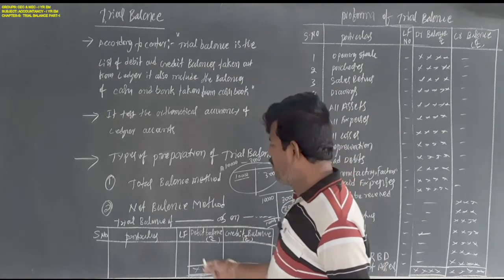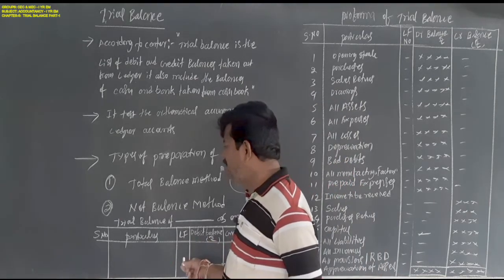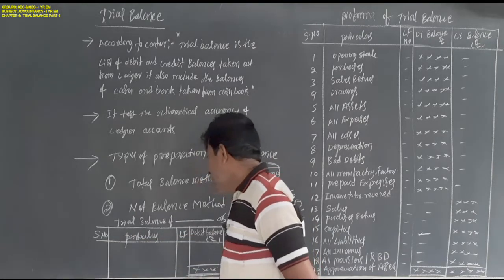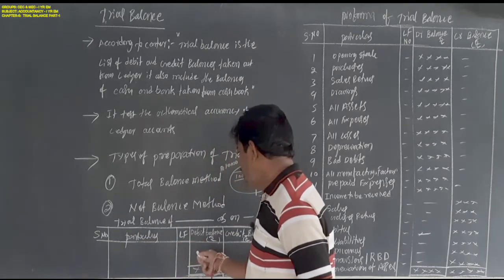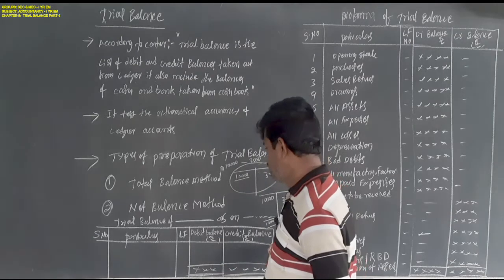This is the proforma or format of the trial balance: serial number, particulars, LF number, debit balance, credit balance.